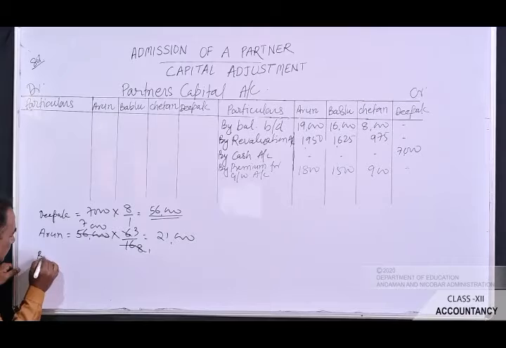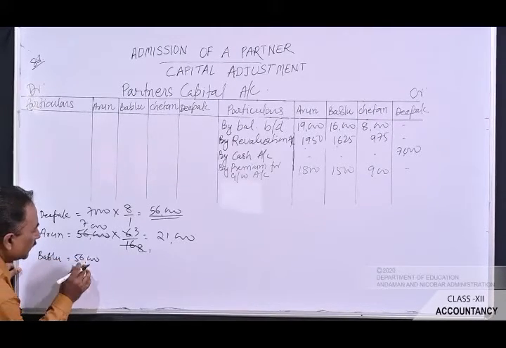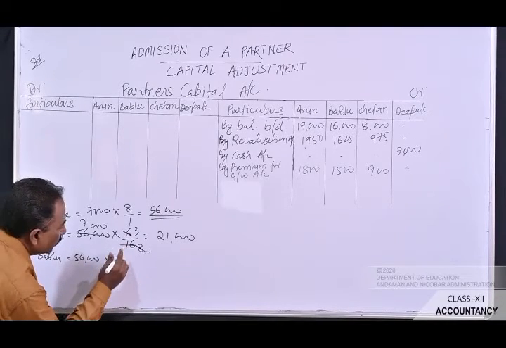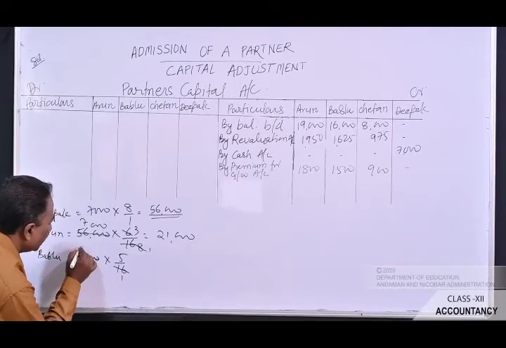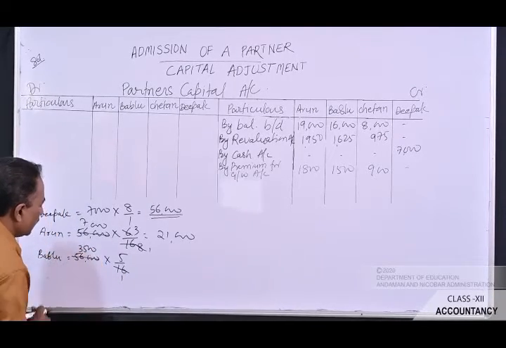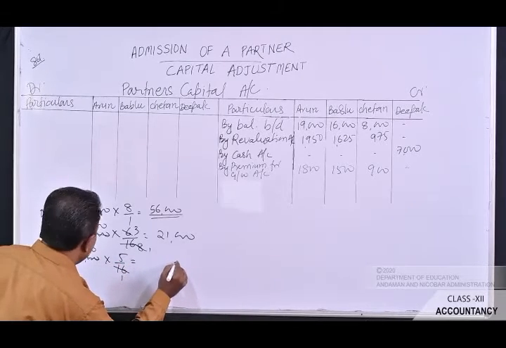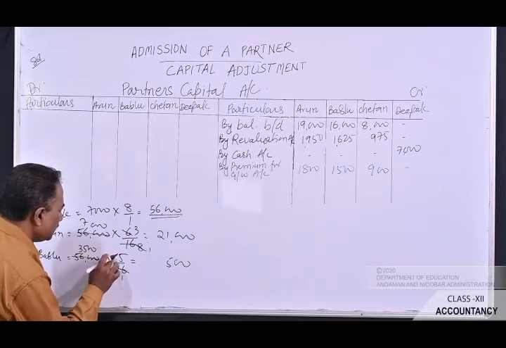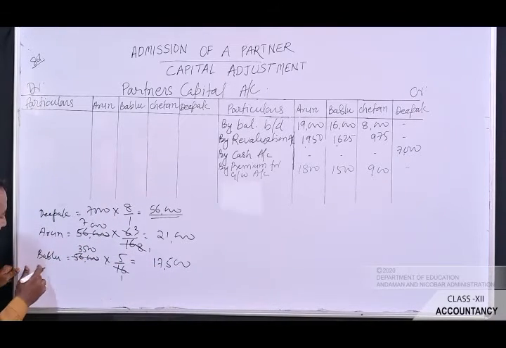Write down here as Bablu, 56,000 is the capital of the new firm into 5/16. If you cut this, it is 3,500. If you multiply this, 0, 0, 5 5 is 25, 2 balance, 15 plus 2, 17,500. Bablu will have to maintain as his capital.